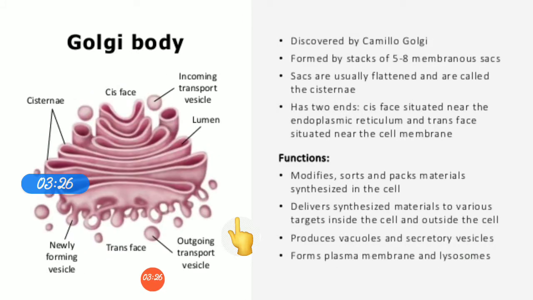Next is the Golgi bodies. The name is after the discoverer, Camillo Golgi. They are formed by stacks of 5 to 8 flattened membranous sacs, and these flattened sacs are called cisternae. The main function of Golgi bodies is the secretion of proteins and enzymes, which help the cell to perform various functions.